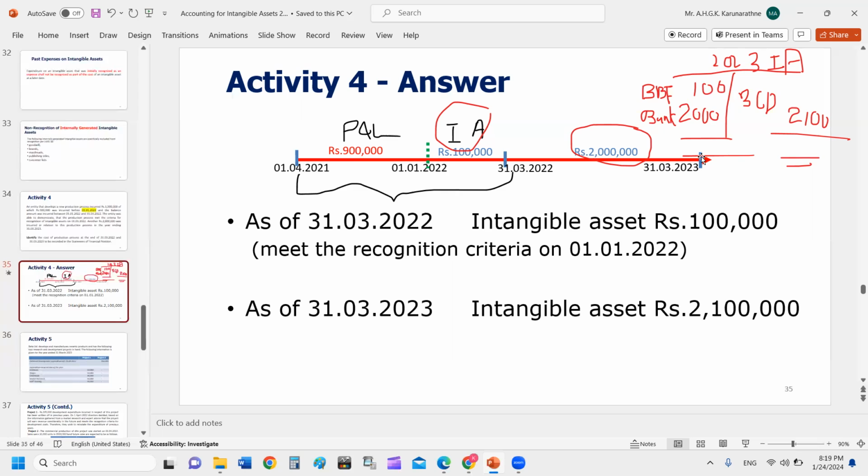That is very clear. Then with respect to the development cost, or cost incurred during the development phase, you can say the cost incurred during the development phase can be recognized as an intangible asset provided all six criteria are satisfied.